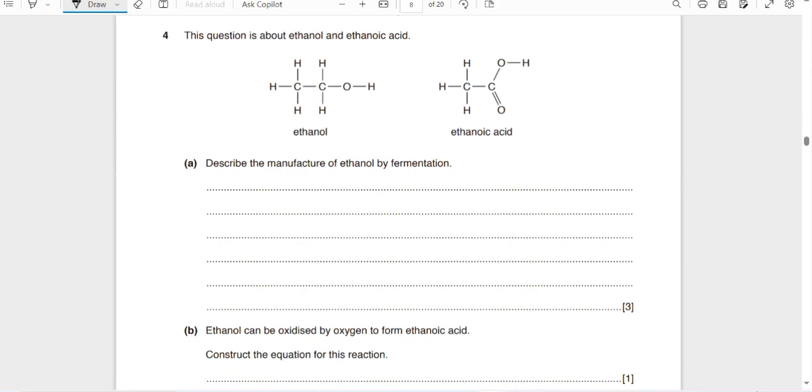This question is about ethanol and ethanoic acid. Describe the manufacture of ethanol by fermentation. This is called alcoholic fermentation. So how does it happen? Glucose solution and yeast are mixed.